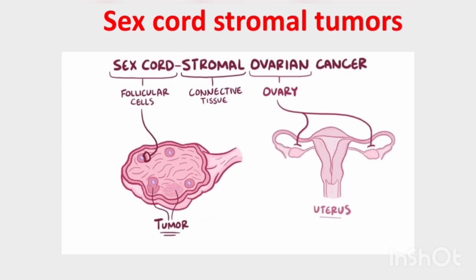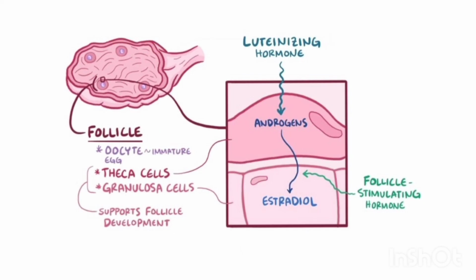Coming to the third category of ovarian tumors, the sex cord stromal tumors. These tumors develop from unlimited proliferation of the follicular cells and the connective tissue. The follicles inside the ovary consist of an oocyte and a specialized set of cells that help with the follicular development.